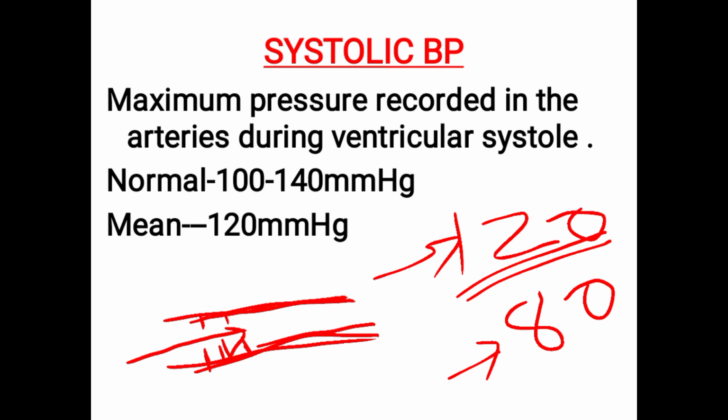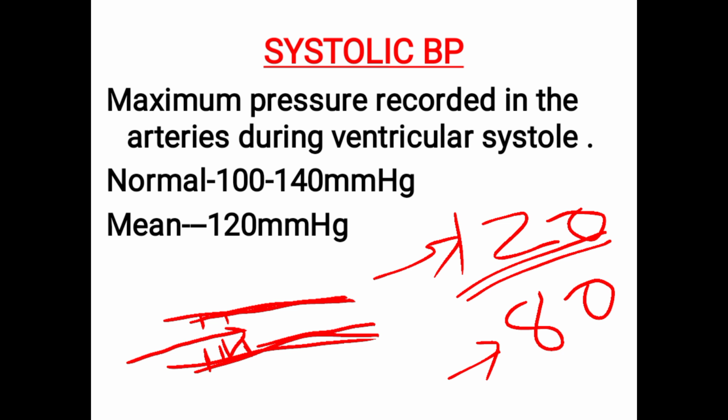Whenever the ventricles contract, they produce maximum pressure, meaning they pump the blood with more pressure, and that you record as systolic BP. The normal systolic BP is 100 to 140 mmHg, and the mean is 120 mmHg.